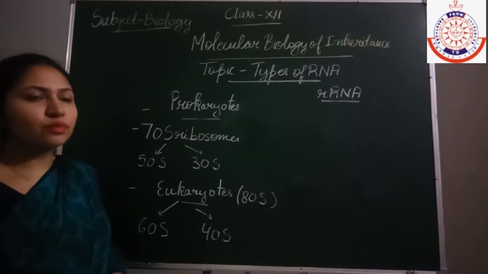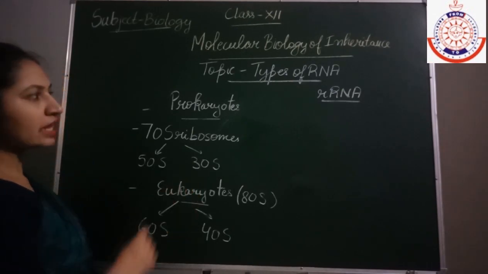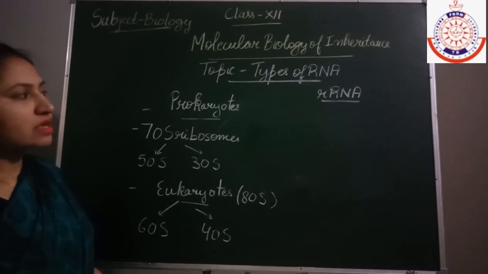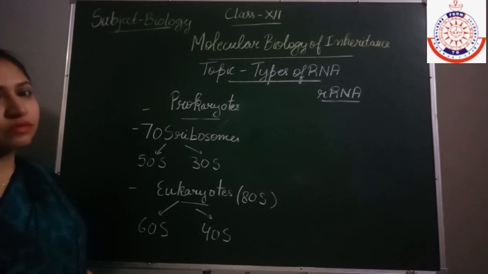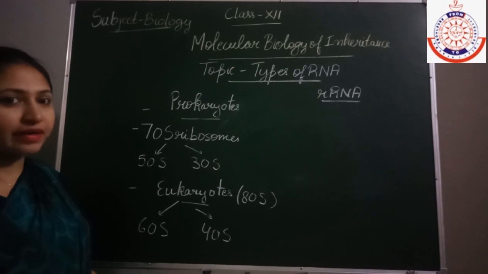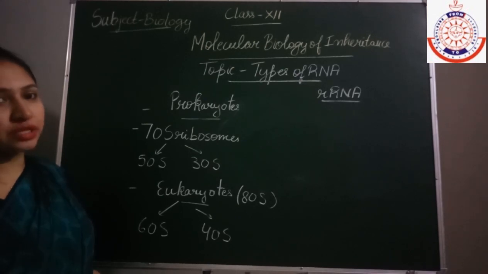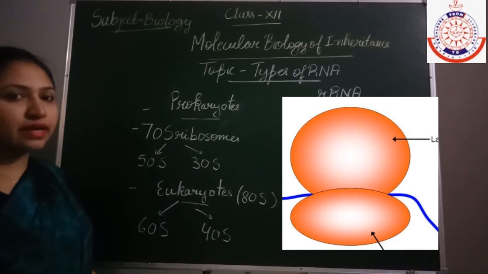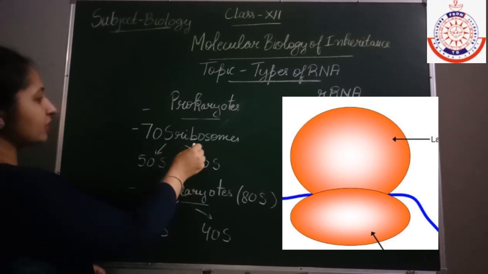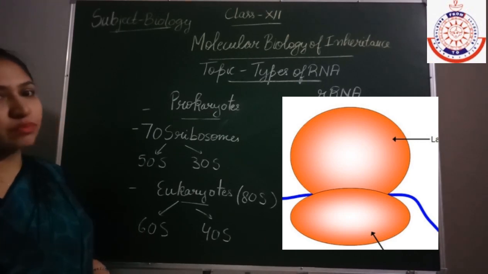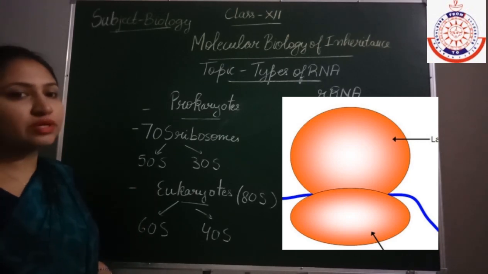Now next we will discuss the third type of RNA molecule, that is ribosomal RNA. The ribosomal RNA is responsible for the formation of the ribosomes, because the ribosomes consist of the ribosomal RNA as well as basic proteins. In prokaryotes, 70S ribosomes are present, and each ribosome consists of 2 subunits, a large subunit and a small subunit.